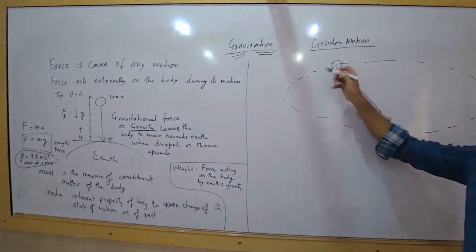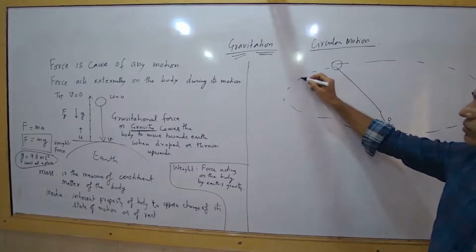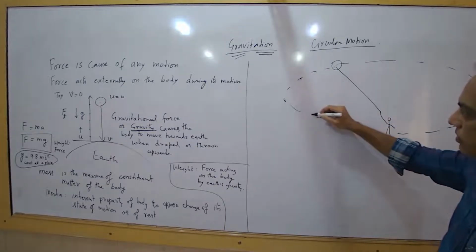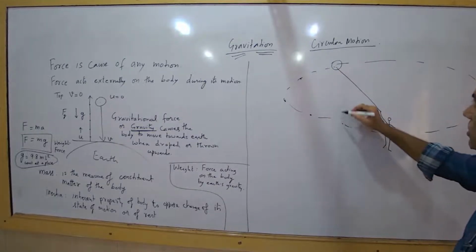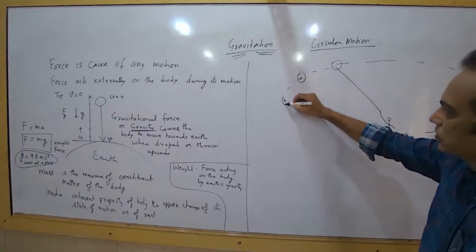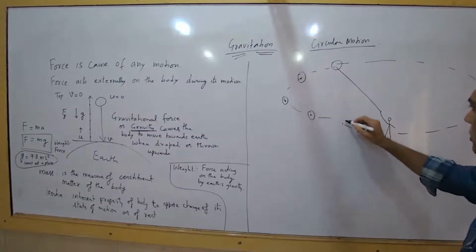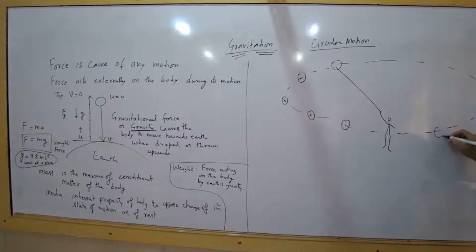So is the state of motion changing at every point? What is happening? Let's say this is how the ball is moving, with constant speed.